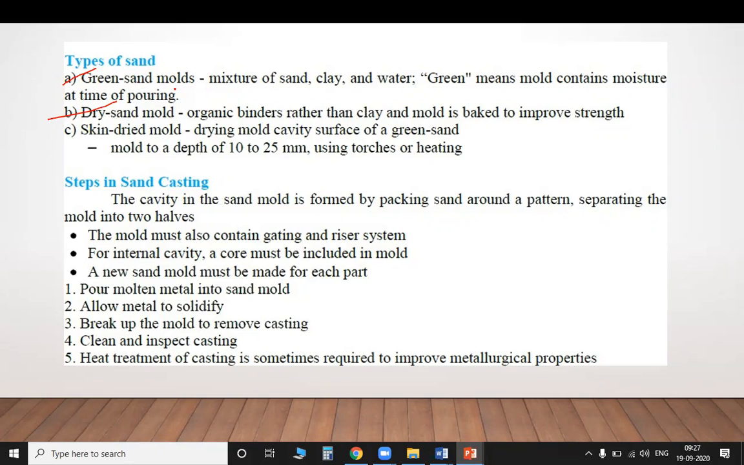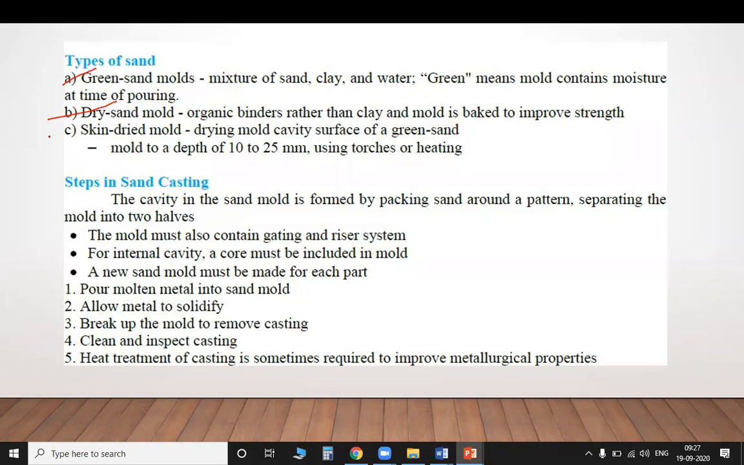We will have three sieves, and we will separate each part, collecting it in each container. This container has very small grains, this container has very large grains, and this container has medium grains. That is one of the experiments in the foundry. There we use organic binders rather than clay, and the mold is baked to improve the strength.